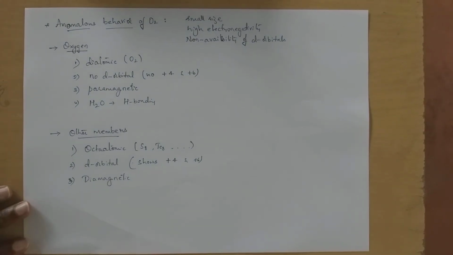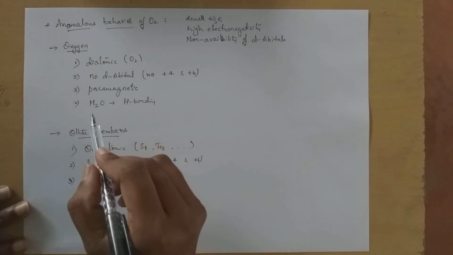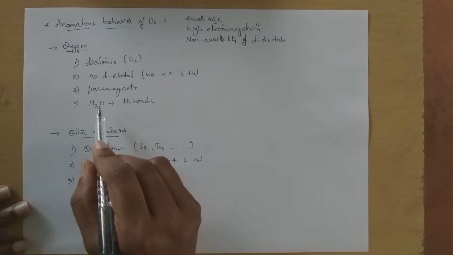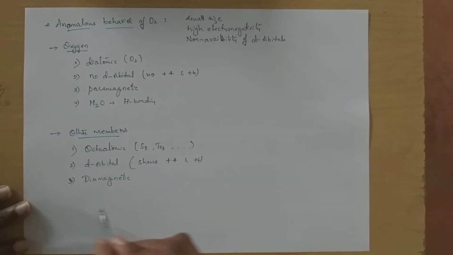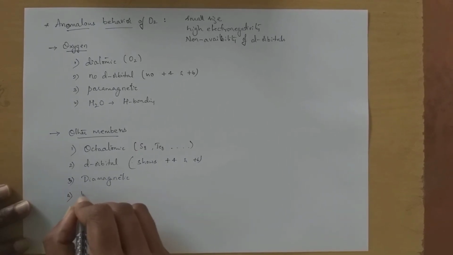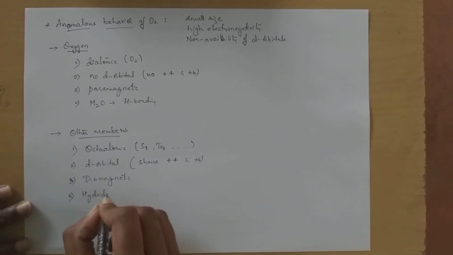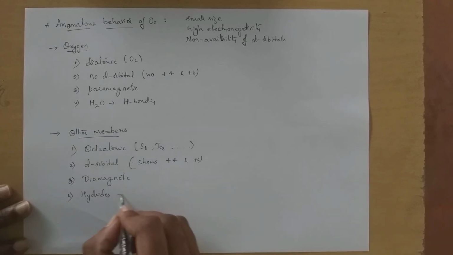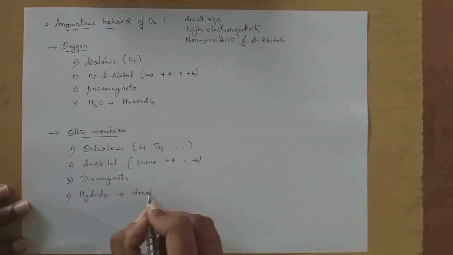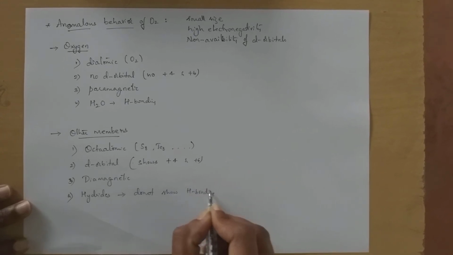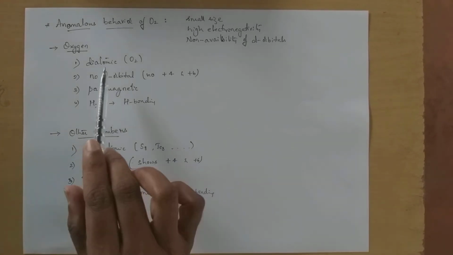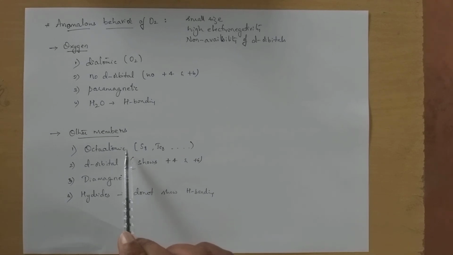Oxygen reacts with hydrogen to form water, due to formation of hydrogen bonding, whereas the hydrides of the other elements do not show hydrogen bonding. Understood? So oxygen is diatomic whereas others are octa-atomic in nature.